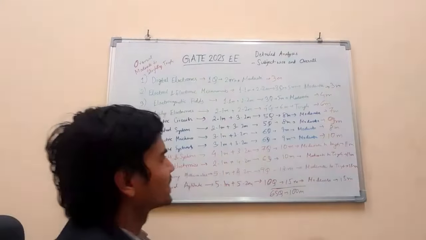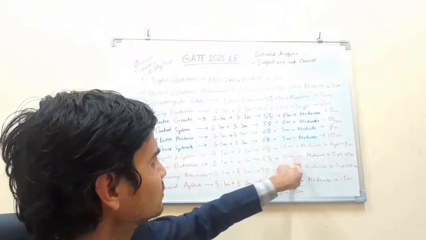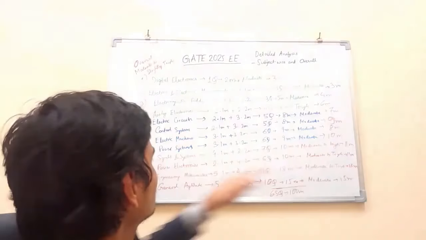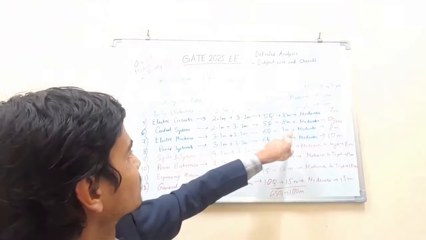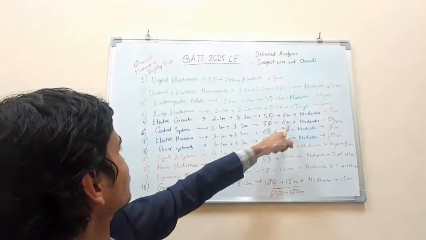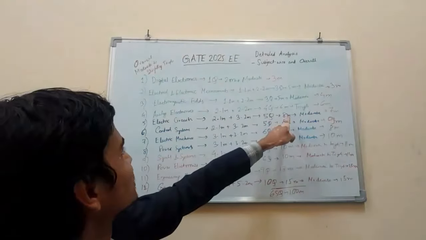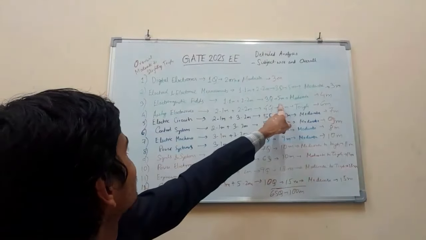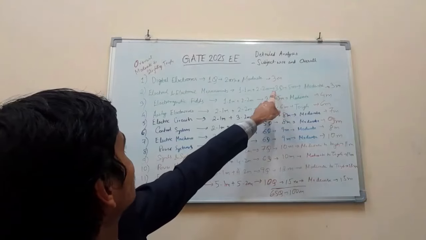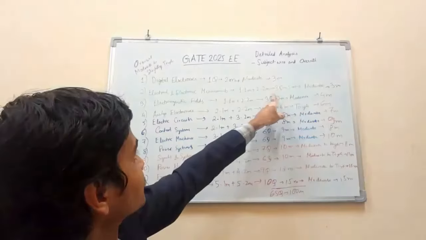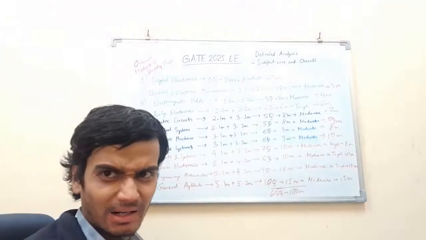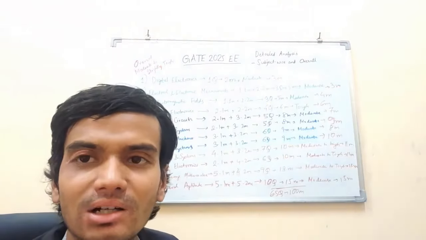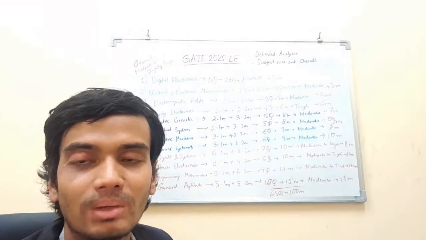So as you can see, the weightage was almost the same this year also. 10 marks to 11 marks, signal system, power electronics. Power systems also got reduced by 1 mark. Electric machines got increased by 1 mark. Control system got decreased by 1 mark. Electric circuits got decreased by 1 mark. Power electronics same weightage. Electromagnetic fields increased by 1 mark. Electrical measurements increased by 2 marks, and digital electronics decreased by 1 mark. So more or less the weightage was similar to last year, GATE 2024 electrical engineering paper.